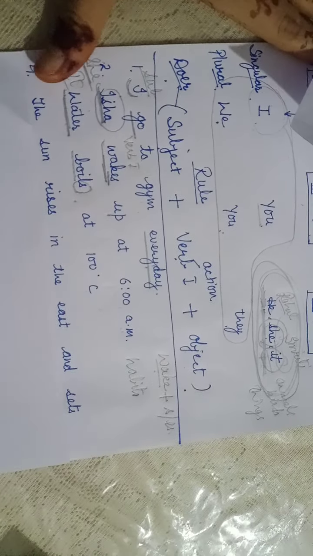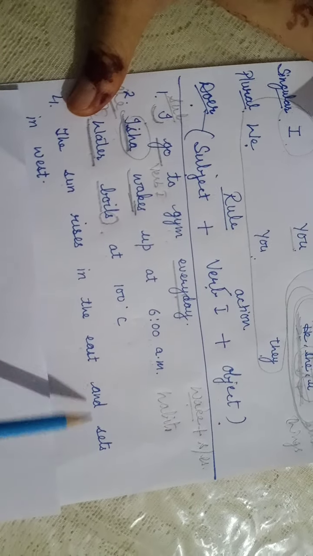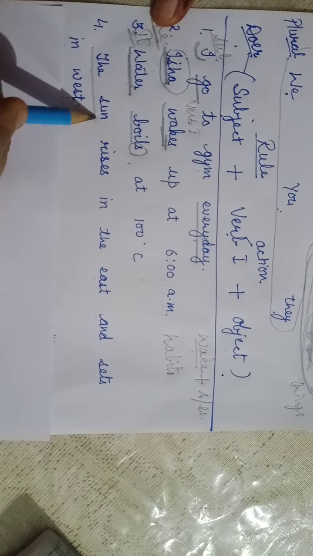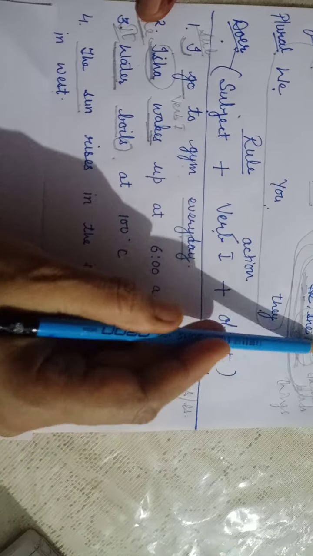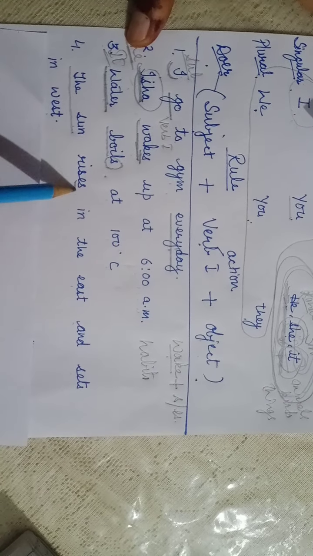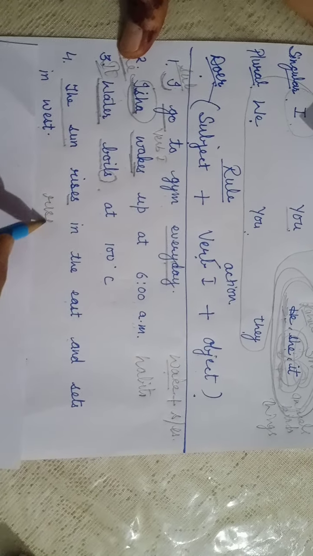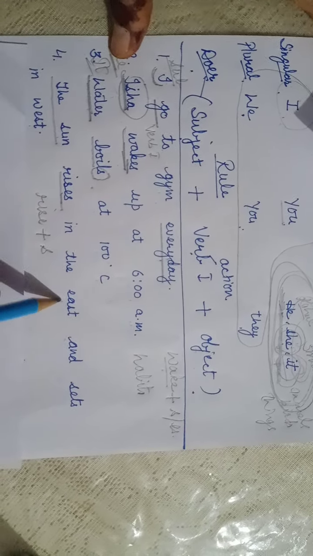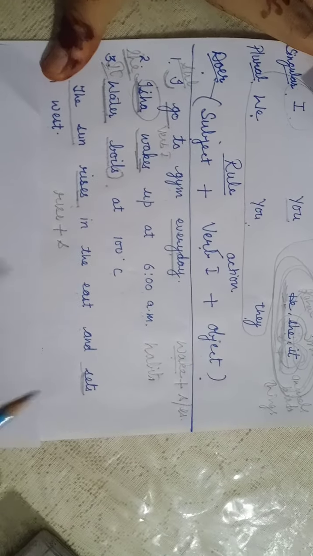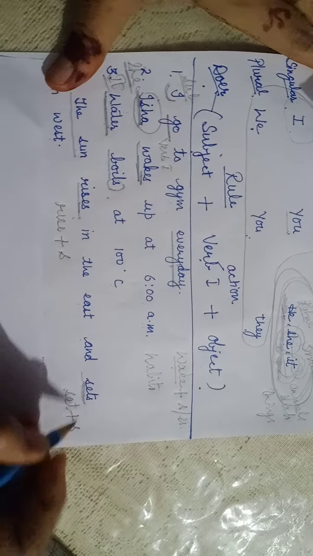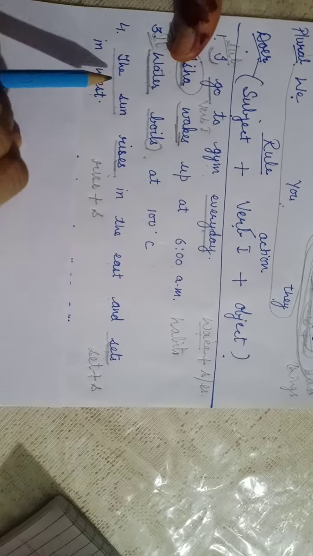Coming to the next sentence: The sun rises in the east and sets in the west. Sun, again third person singular, it. It comes under the it category. The sun rises. The verb here is rise, but it takes S with it. Rises in the east and sets. Again, there are two verbs. Set is a verb and it is also taking S with it because it is being used with sun.